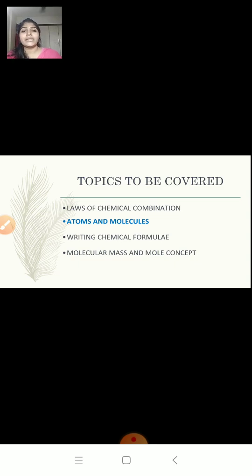Okay, that is law of constant proportion. Now this law states that in a chemical compound, elements are always present in fixed proportion by mass. Example, water. So in water, hydrogen and oxygen, they are present in the ratio 1:8.